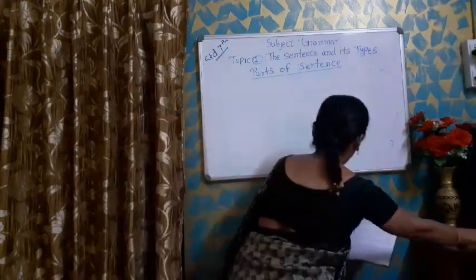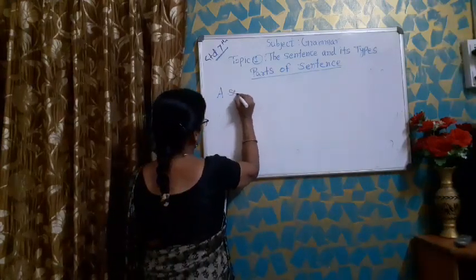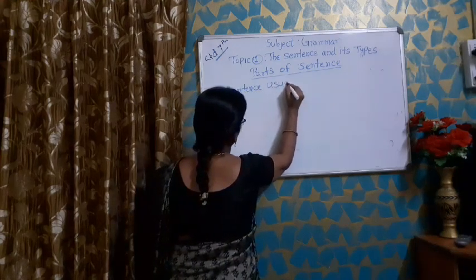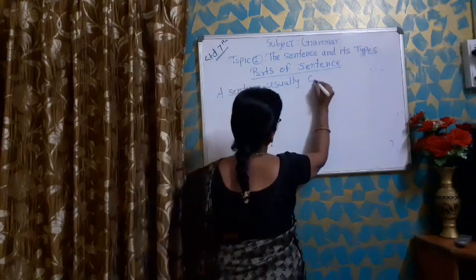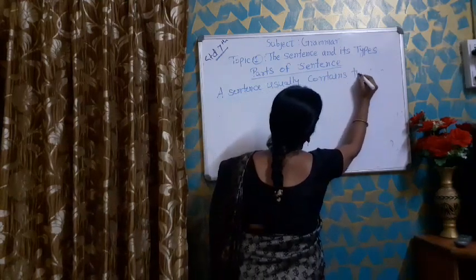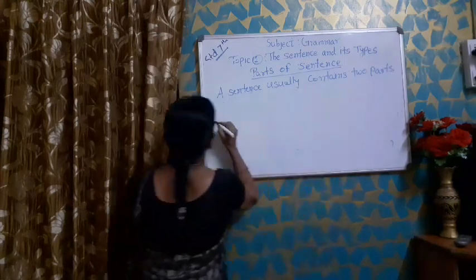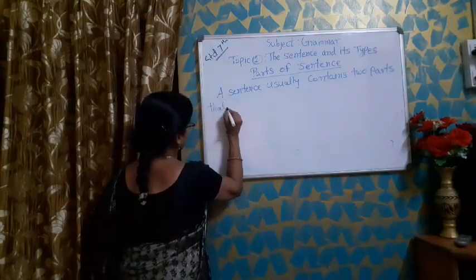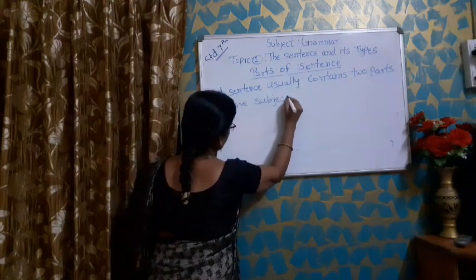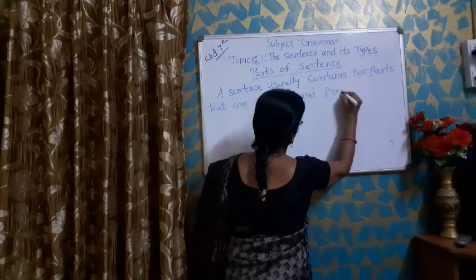Now see, a sentence usually contains two parts, that are subject and predicate.